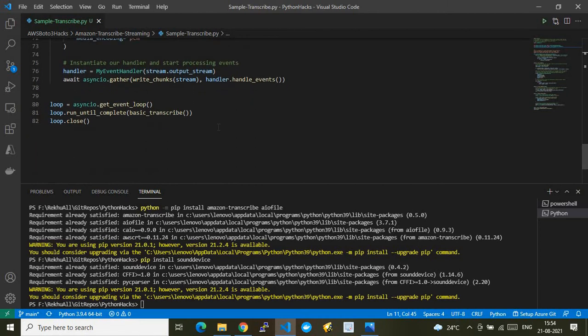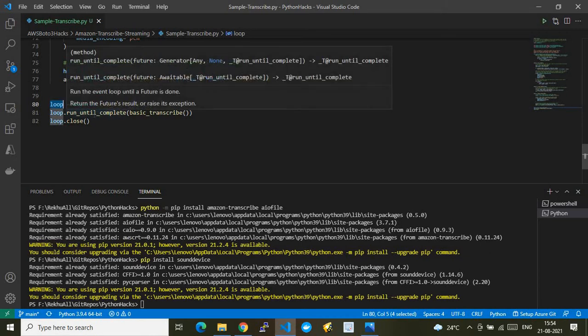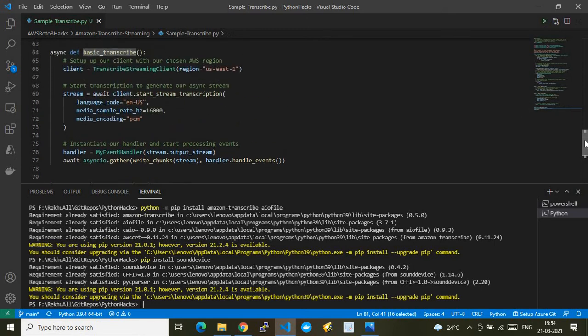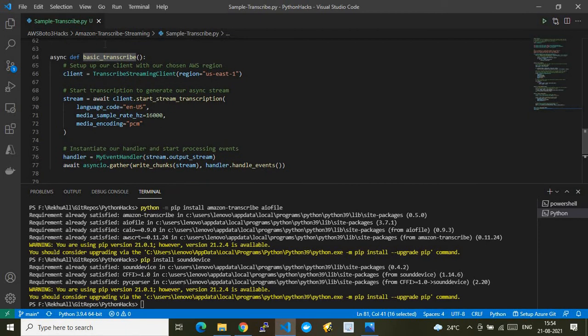Once the modules have been imported, the code will start running from here, where we are leveraging the asyncio module. In that, the get event loop function will be called, and that will be stored in this variable. From the variable, we are invoking one more function, run until complete. As the name says, it keeps on running until that completes. Then we are invoking the basic transcribe function within the same script. Let me go to the next. The flow will come here. As you see, at every function definition there's an annotation saying async, which will make this function run asynchronously.